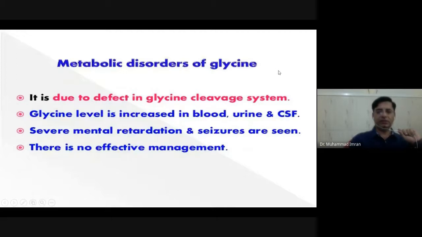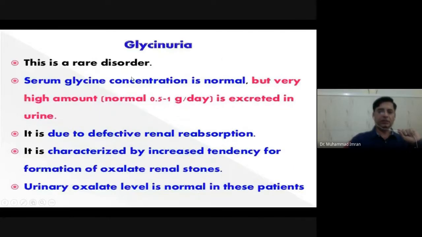Metabolic disorder of glycine: it is due to a defect in the glycine cleavage system. Glycine level is increased in blood, urine, and cerebrospinal fluid. Severe mental retardation and seizures are seen. There is no effective management for this.